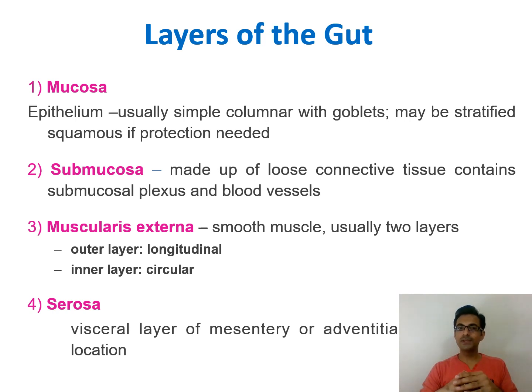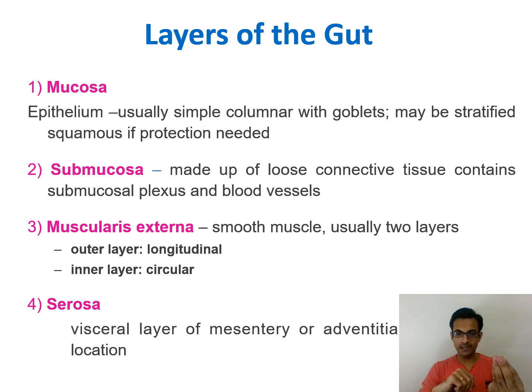It consists of an epithelial membrane consisting of various columnar cells including the goblet cells, which may be stratified or squamous, and their function is basically to produce the mucus, okay. So these goblet-like cells, okay, goblet means a glass of wine, the glass of wine is of the shape of a goblet, okay. We have heard of the Goblet of Fire, okay. So that glass-like thing is called a goblet. So these cells are like goblets which are continuously producing the mucus.